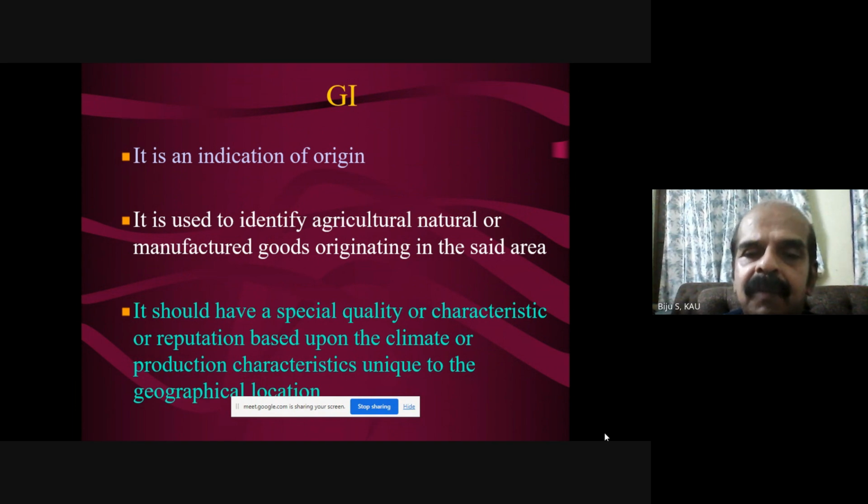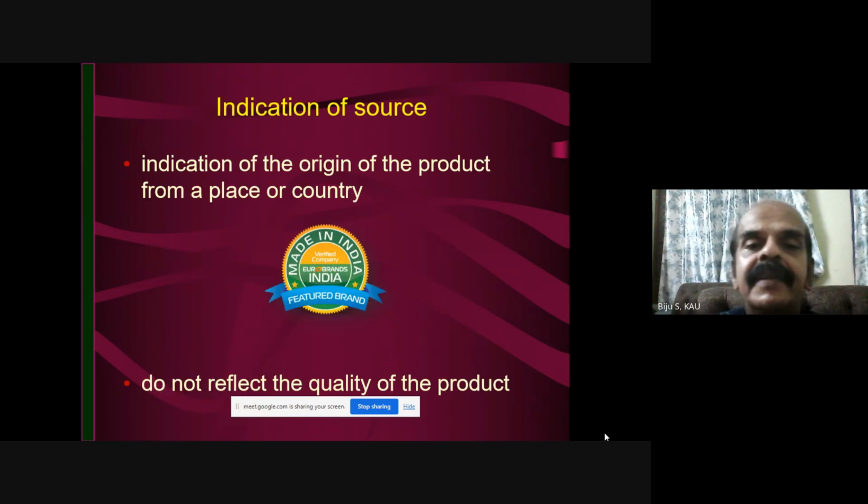Coming to historical sites, sometimes what we see today may be a reminiscence of a long-ago era when it dominated the world, like our diamond industry or our textile industry, which once dominated but now not as much. So, an indication of the origin of a product from a place or country may not reflect the quality of the product.